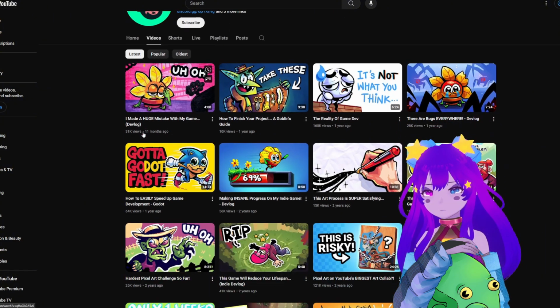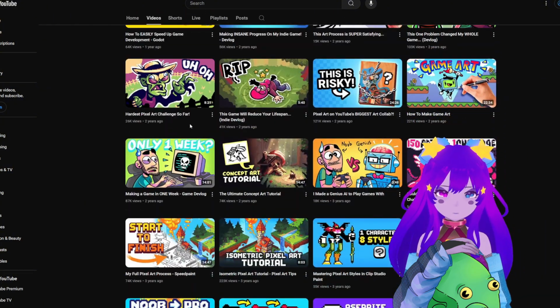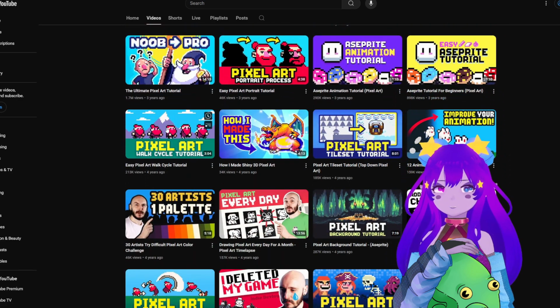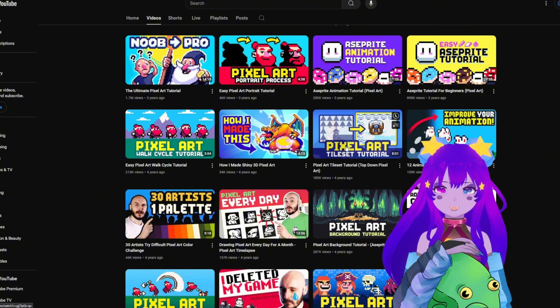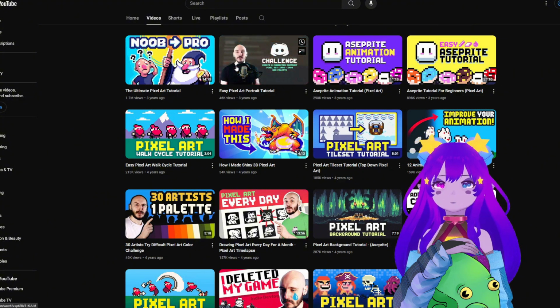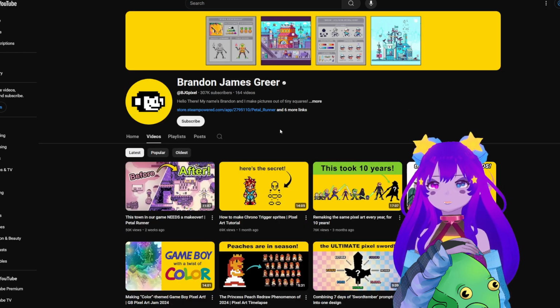Next up, we also have Saltoons. Again, people who have different styles when it comes to pixel art. Usually this is on the game dev side of things. You can see here, walk cycle, improve your animations, tile sets, things of that nature. Just game dev things in general, and pixel art portraits. The thing of use your poison.